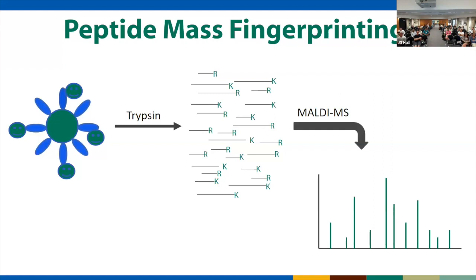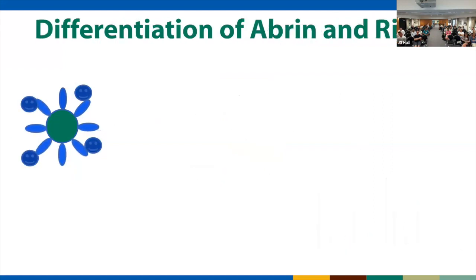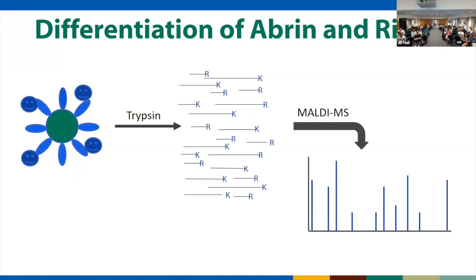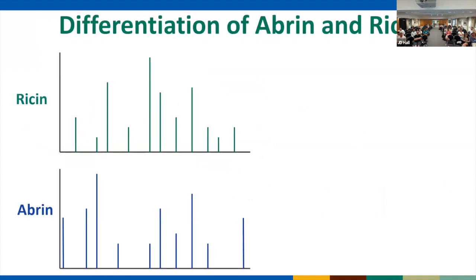It looks different when we do a digest of abrin. So here's abrin. We digest it with trypsin. We also get a series of peptides ending in lysine or arginines, but the amino acid sequence is different. So the peptides themselves are different. Run that on the mass spec, and we get a fingerprint, if you will, of what abrin looks like. So we have digested abrin and ricin a number of times. We have a good feel for what those two fingerprints look like, right? So the top is ricin, the bottom is abrin. You can see in this example how they look different.